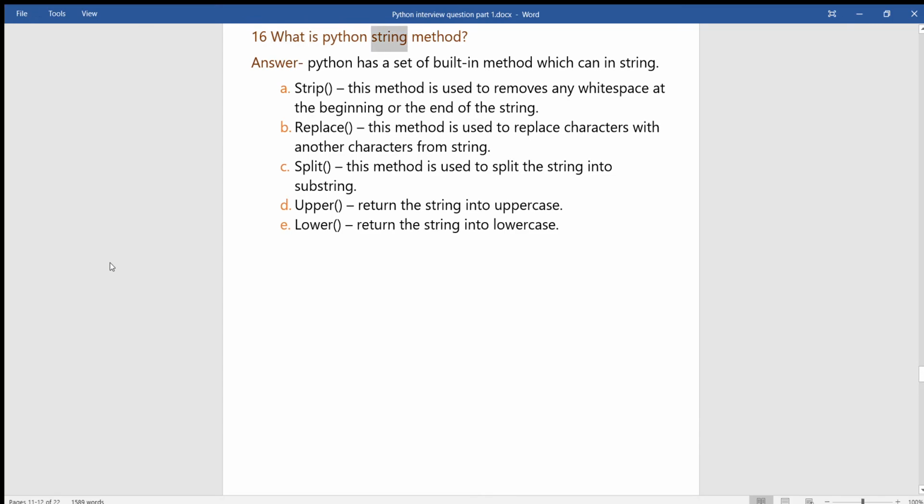16. What are Python string methods? Answer. Python has a set of built-in methods which can be used on strings. Strip: this method is used to remove any white space at the beginning or the end of the string. Replace: this method is used to replace characters with other characters in a string. Split: this method is used to split the string into substrings. Upper: returns the string in uppercase. Lower: returns the string in lowercase.